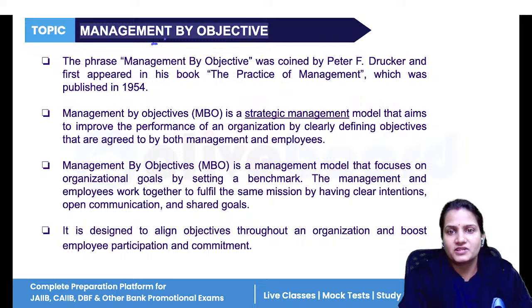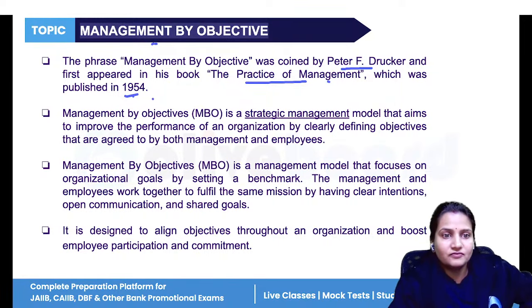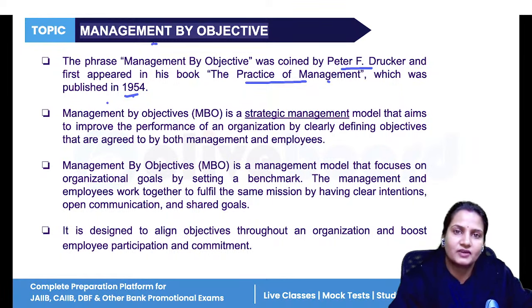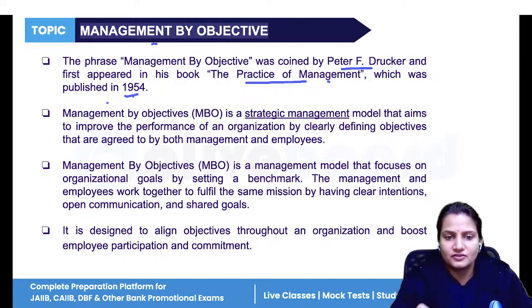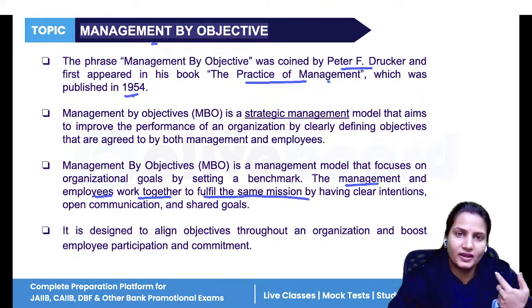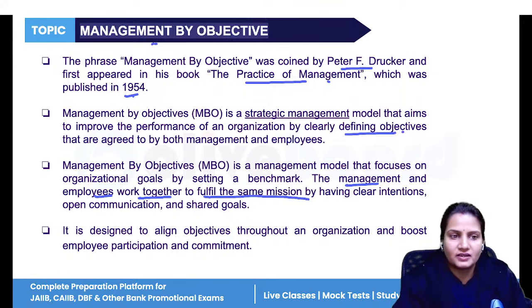Now, management by objectives, this concept given by Peter F. Drucker. This concept first appeared in the book The Practice of Management, published in 1954. It basically says that both managers and employees come together and take decisions for the firm. So management and employees work together to fulfill the same mission. What happens with this? Goals can be made quickly, and you can achieve your goals in an efficient manner. So it means defining objectives that are agreed by both management and employees.